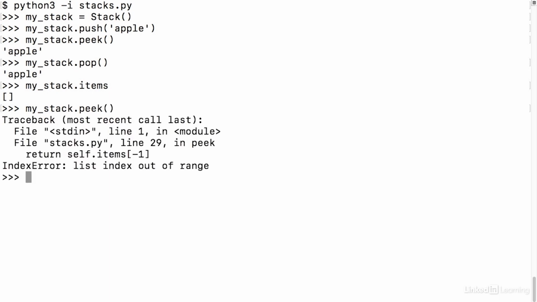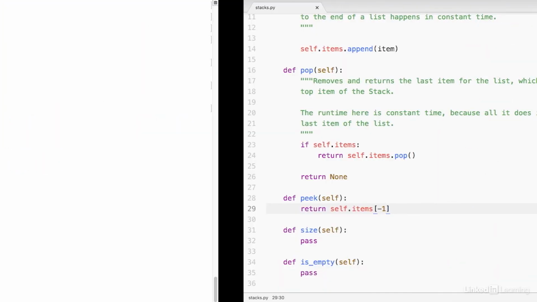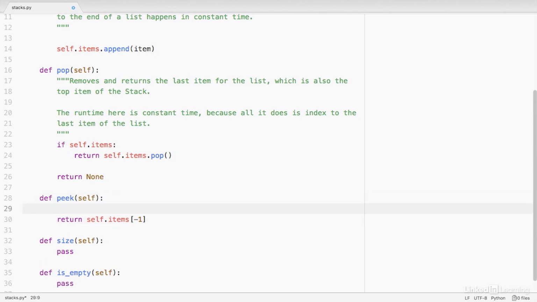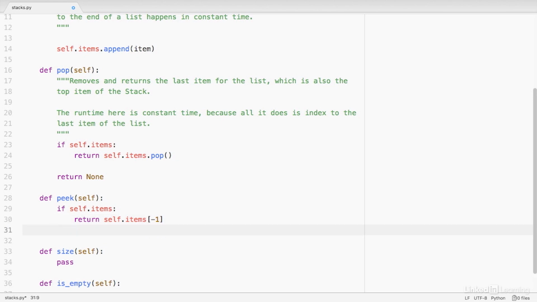The reason I get an error is because I'm trying to index into the last item of a list, but the list doesn't have anything in it. So let's add a condition for that into our code here. It'll be pretty similar to the condition that we used in our pop method. I want to say as long as there are items in that list, so if self.items, then return the last item in the list. Otherwise, just return None. So I'll save.